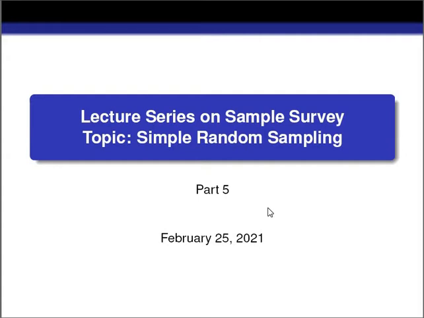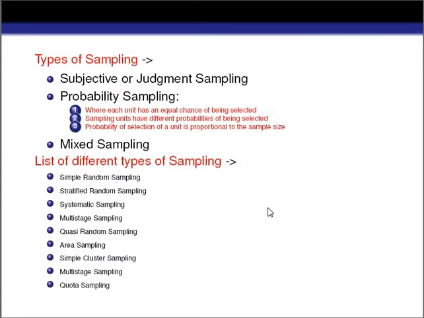So what are the types of sampling? There are three types of sampling. First one is subjective or judgment sampling. Second one is probability sampling. Third one is mixed sampling. Okay. So what is subjective or judgment sampling? In case of subjective or judgment sampling, we can choose the sample from the population according to our choice.